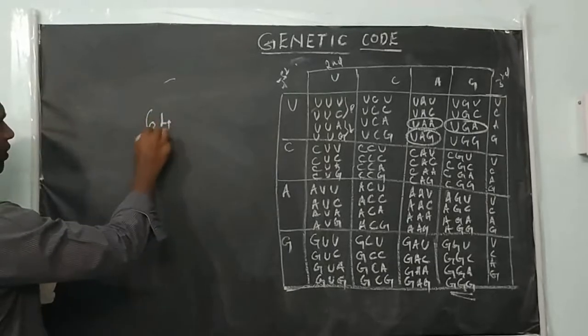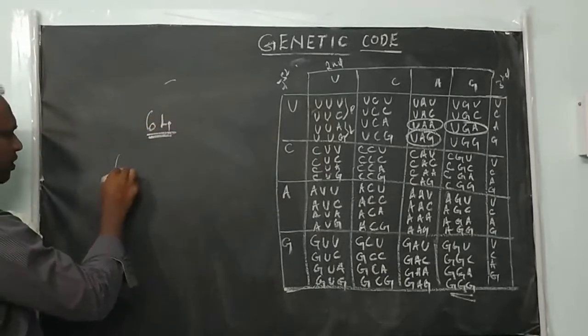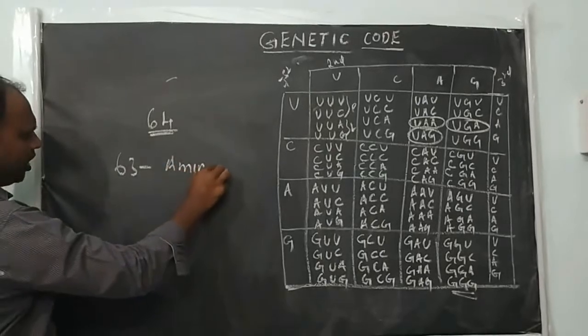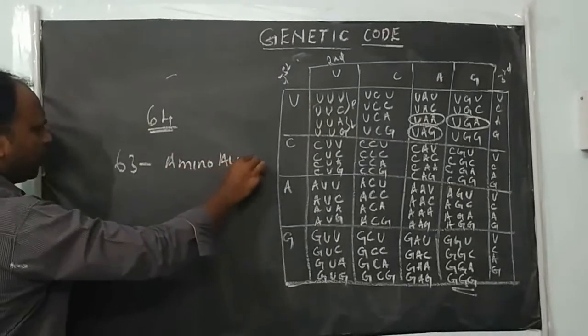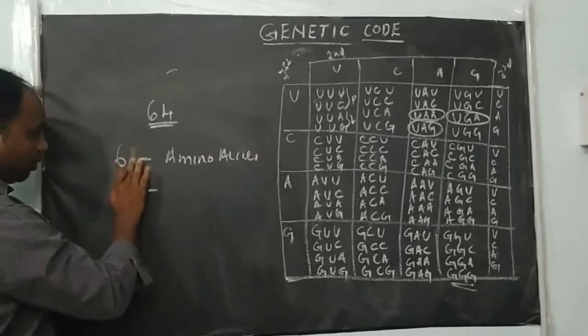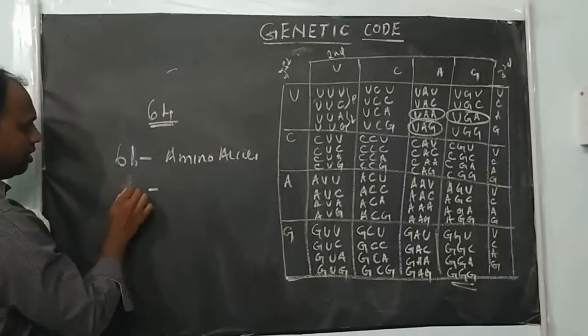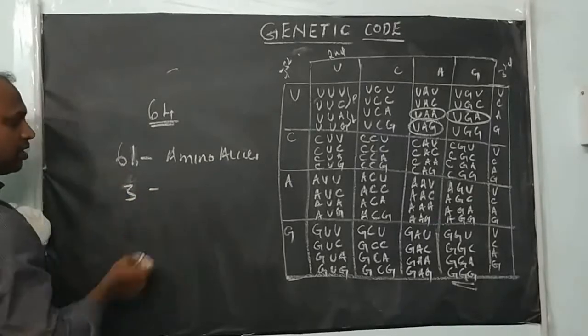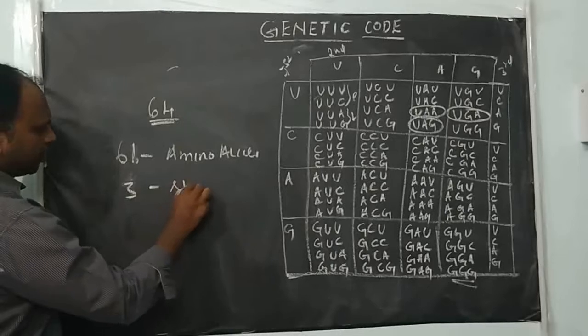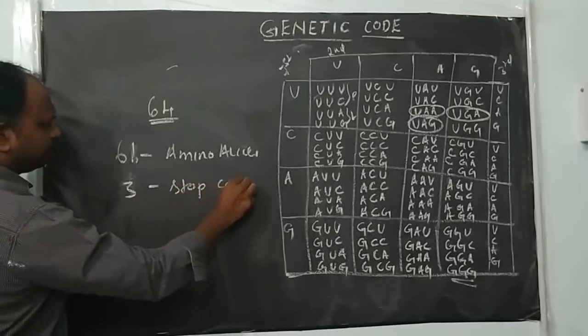Actually there are totally 64 codons. Out of 64, 61 codons code for amino acids. But 3 codons do not code for any amino acid, so they are called stop codons.